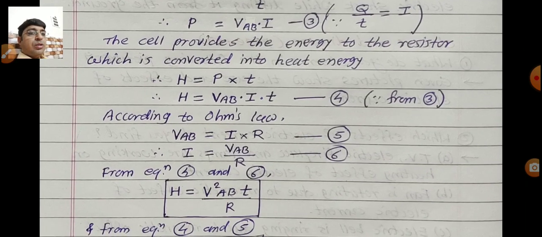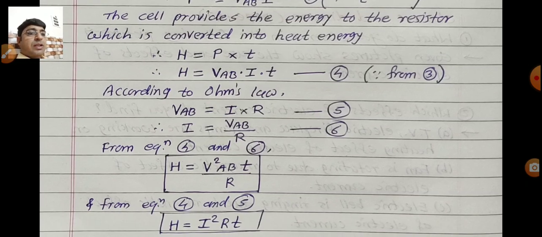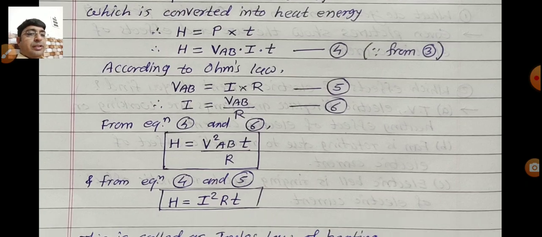According to Ohm's law, the potential difference VAB is equal to the current multiplied by the resistance, IR, equation number 5. Therefore, from this equation, the value of I is equal to VAB upon R, equation number 6. This value of I we substitute in equation number 4. Therefore, H is equal to V square AB multiplied by T divided by capital R. So this is one equation we get here.